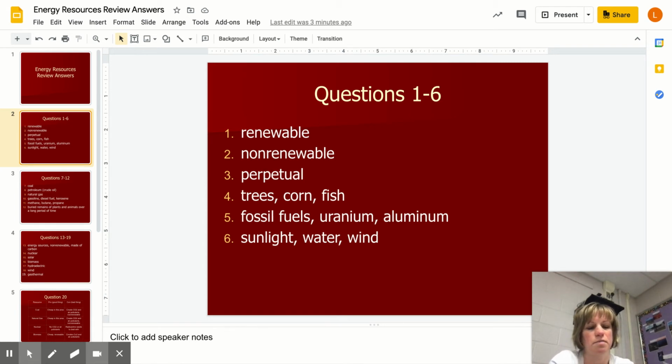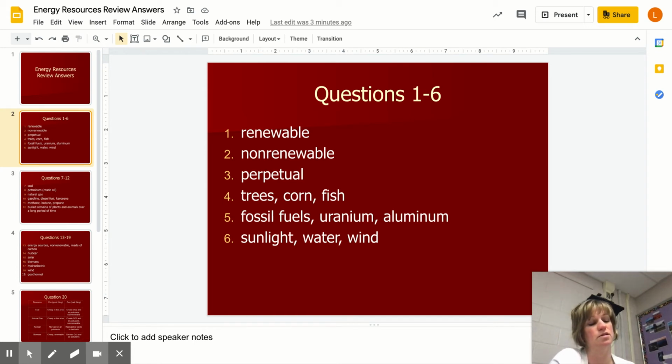Now, examples of perpetual resources are sunlight, water, and wind. And again, those things are never going to go away. Keep in mind that sunlight is really causing the wind, the uneven heating. And then water, I know that water doesn't exist always in the same form, but the amount of water on our planet is going to stay steady, whether it's ice or liquid or vapor.